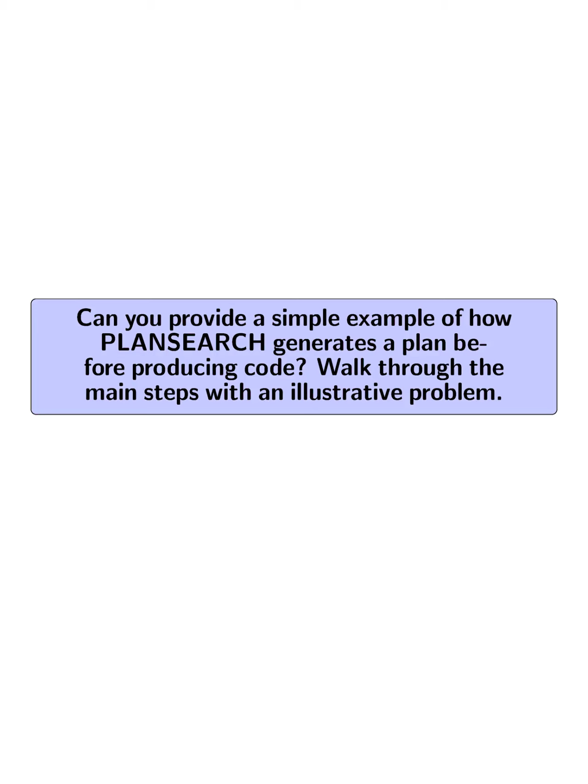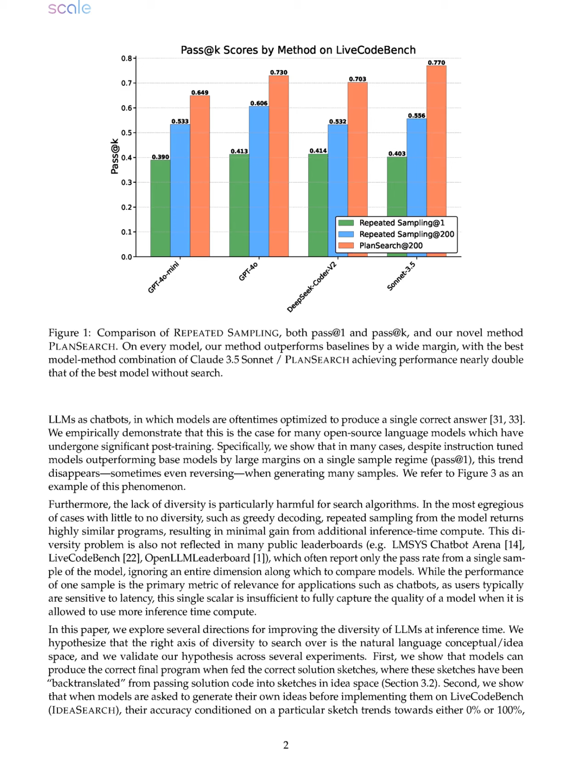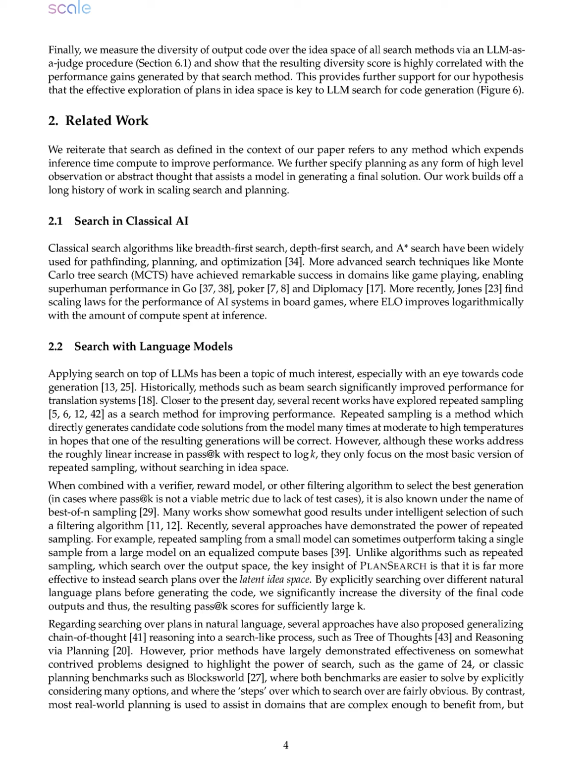Can you provide a simple example of how PLANSEARCH generates a plan before producing code? Walk through the main steps with an illustrative problem. PLANSEARCH generates a plan before producing code by following a structured approach that emphasizes the exploration of ideas. For instance, consider a problem where the task is to implement a function that calculates the factorial of a number. First, PLANSEARCH prompts the model to generate initial observations about the problem, such as factorial of n is n multiplied by factorial of n-1, and base case is when n equals 0.